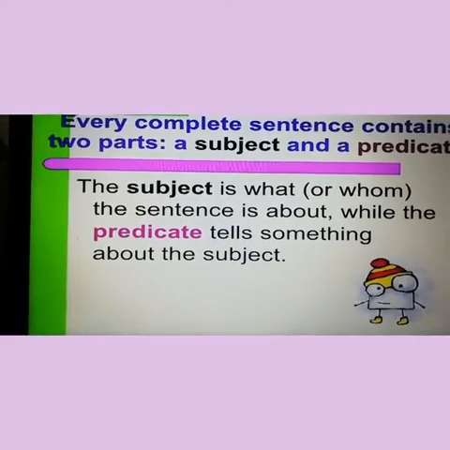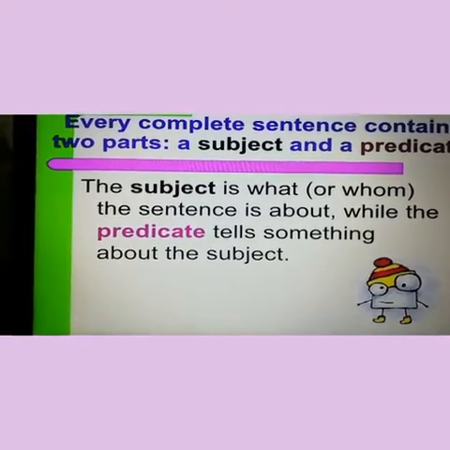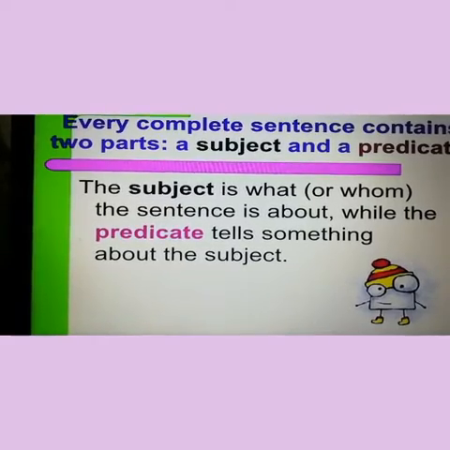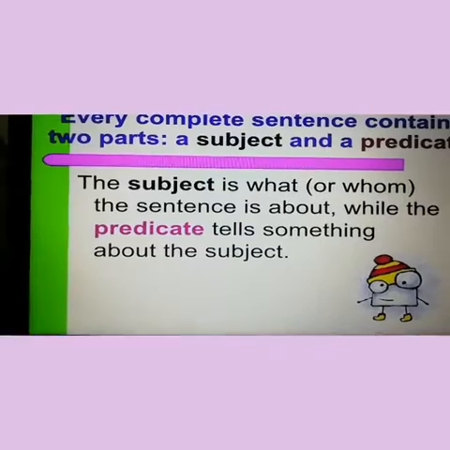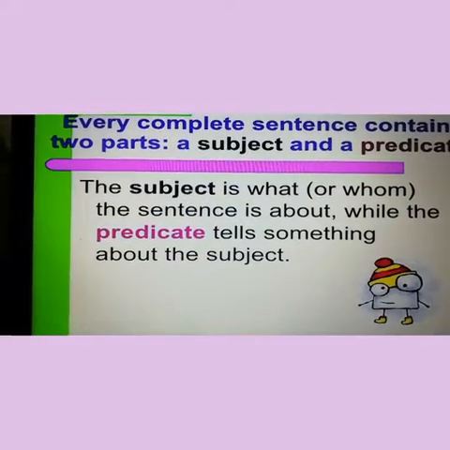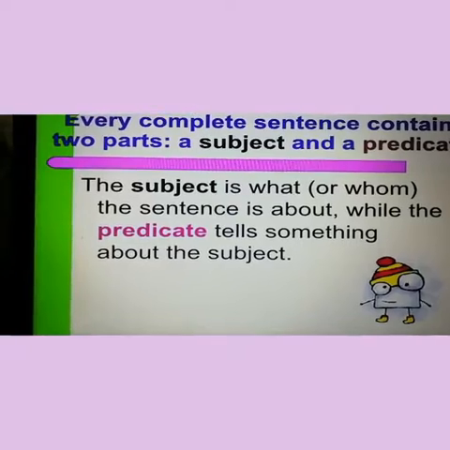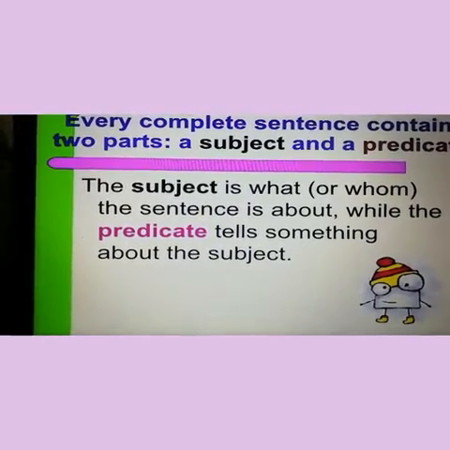See, the two parts of the sentence, that is subject and predicate, are very important in a sentence. Subject tells what the sentence is talking about, and the predicate tells something about the subject.